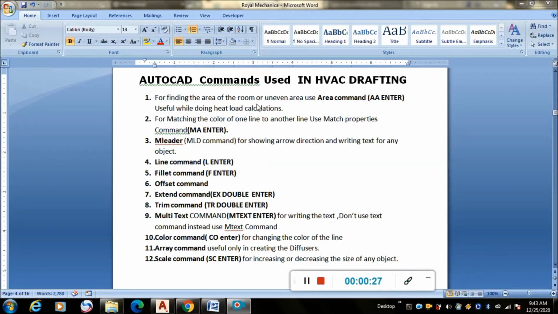So this is the area command. So let us see how to calculate the area of the uneven surface or any even surface. So let us see here. So you have to press double A enter.